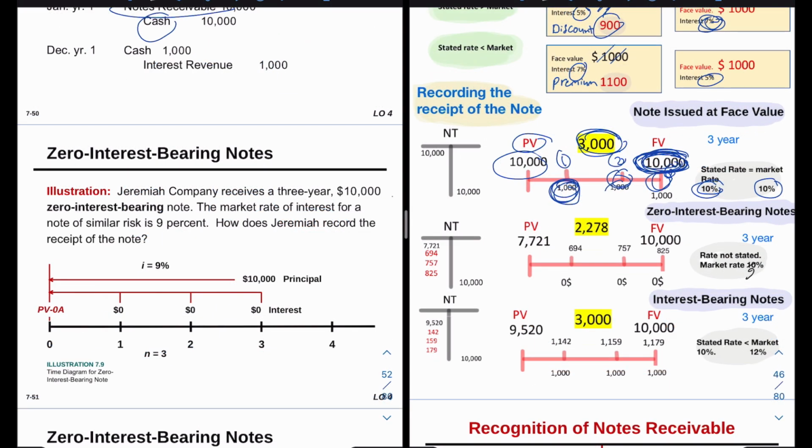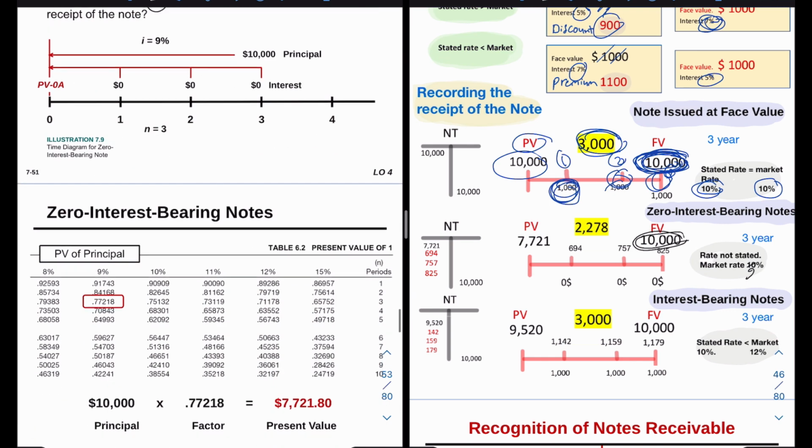Then we have zero interest bearing notes, where technically there is an interest revenue, but it is not stated in the notes. So we have a company that receives a 3 year, $10,000, zero interest bearing note, and the market rate is 9%. So there is no stated rate. We only have the market rate. So we are not receiving annual payments. We know that we are going to be receiving $10,000 in the future, right? But how much is it worth today? Because if we know how much it is worth today, we are going to be lending them the amount of the present value.